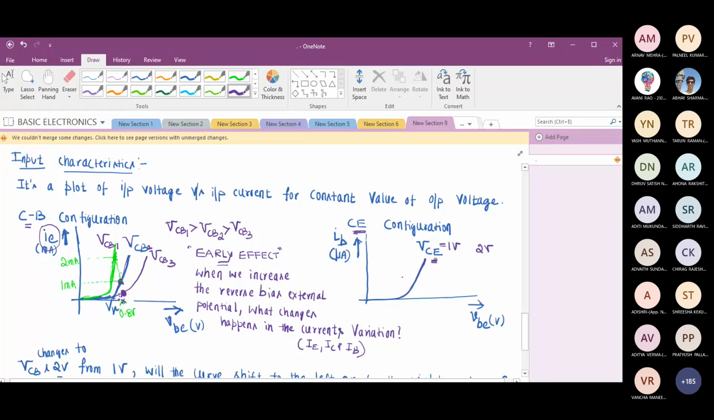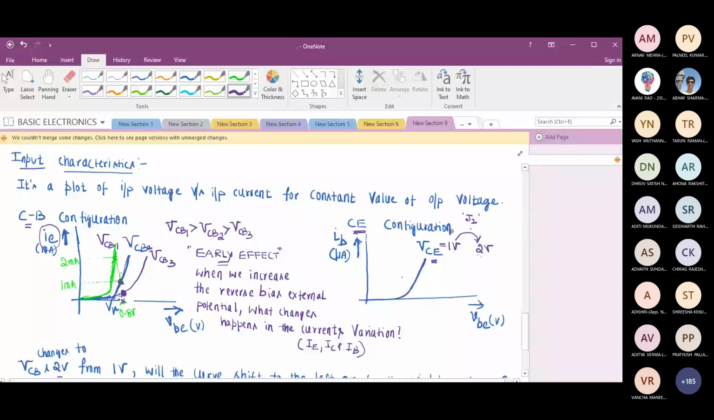When I raise the VC value from 1 to 2, am I increasing the reverse potential? Yes, sir. So will the depletion layer width increase at junction J2? Yes, sir. The width of the depletion layer at junction J2 is going to increase. If that happens, will we get a smaller number of holes in the base? Yes, sir. That means less recombination in the base.